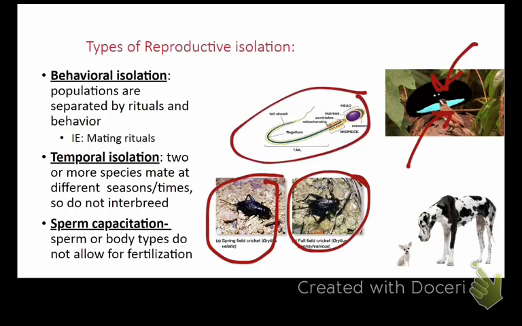And last but not least, we have sperm capacitation, which is obviously in this picture. So the sperm or body types do not allow for fertilization. Let's say this is a shark sperm, just for the sake of an idea. This would not be able to impregnate a dog, okay? It's never going to happen. They don't go together. So that's sperm capacitation.